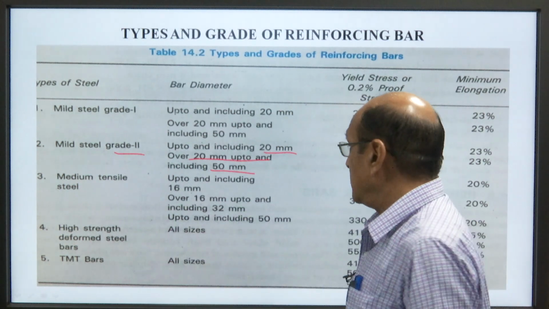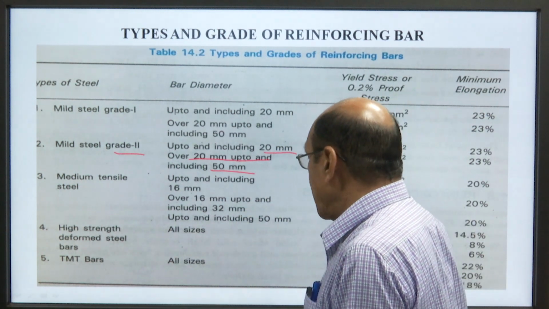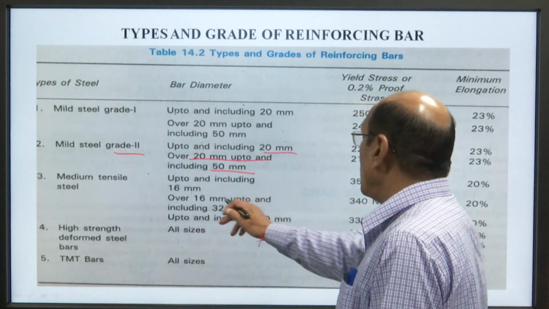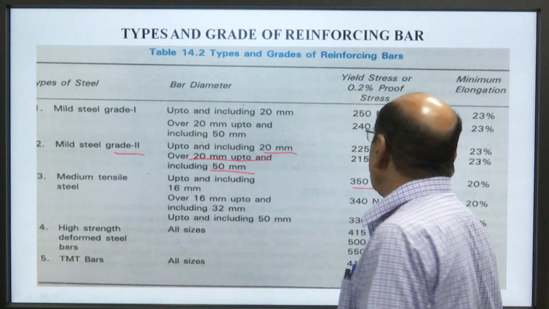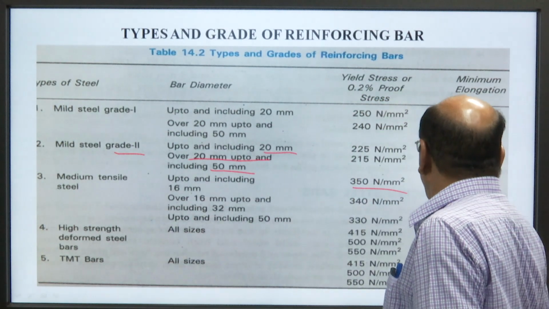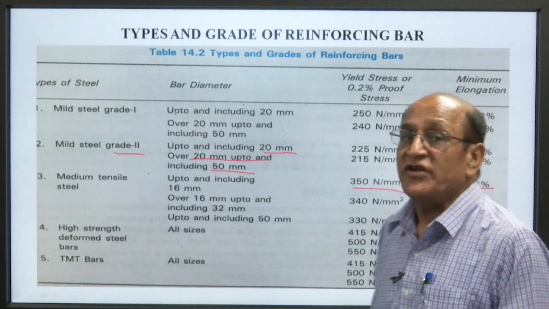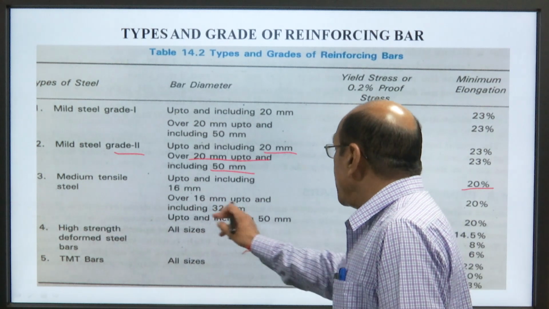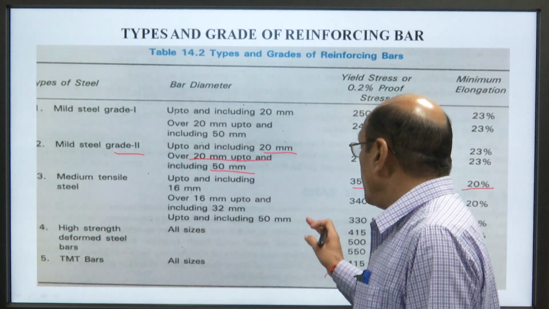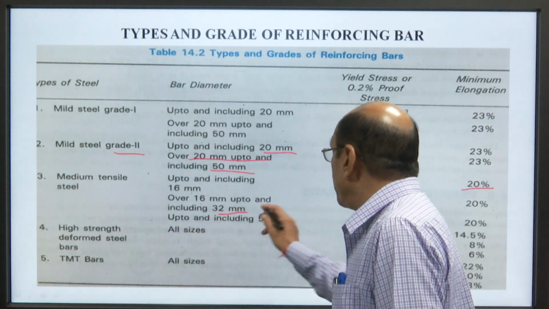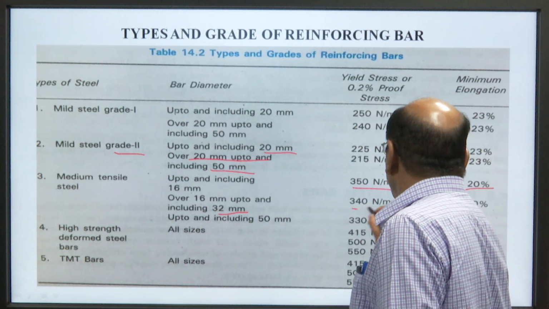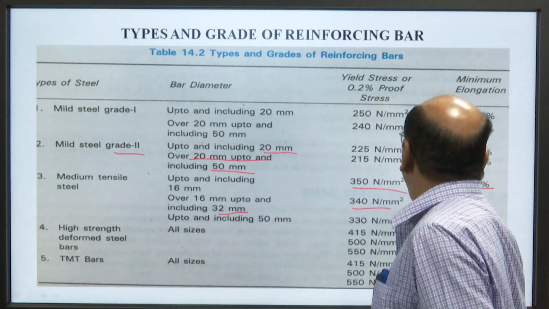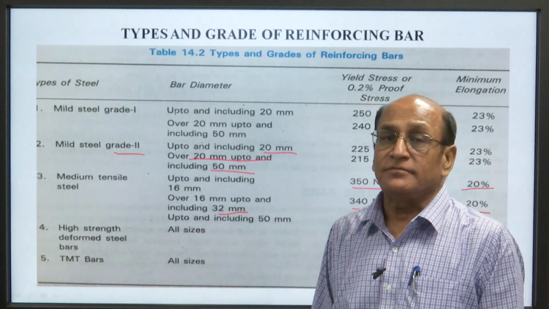Likewise, we can discuss here the medium tensile steel up to and including 16 mm, that is 350 Newton per millimeter square, and the minimum elongation is 20%. Over 16 mm up to and including 32 mm, that is 340 Newton per millimeter square, and the minimum elongation is 20%.